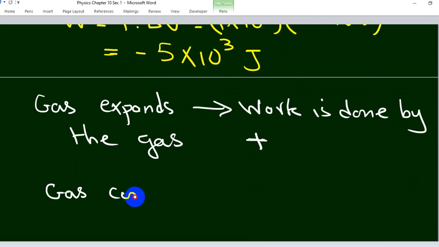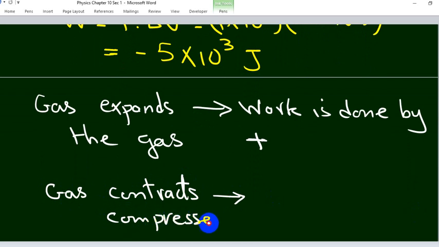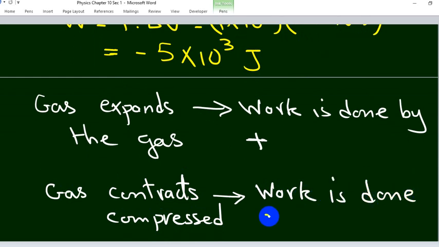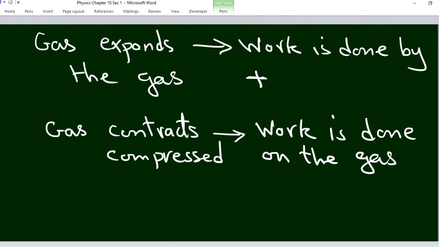If the gas contracts or decreases in size, or is compressed, so work is done on the gas, and in this case the work will be negative.